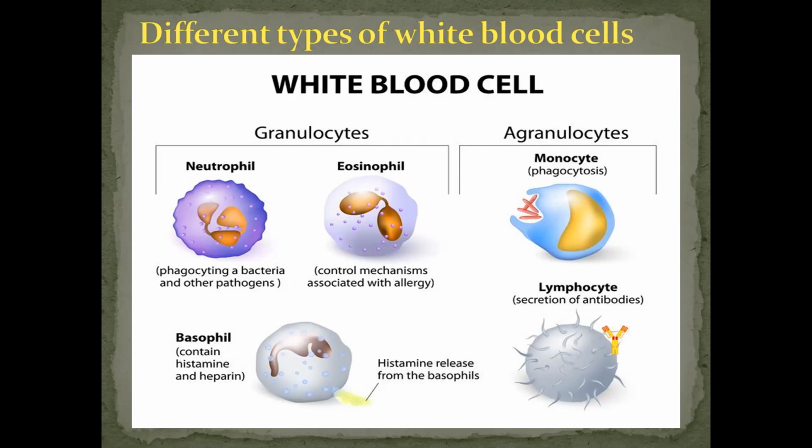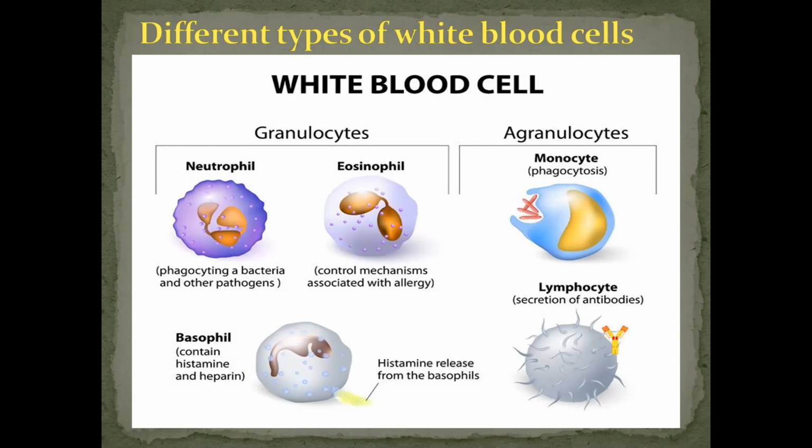Then comes basophil. It also has a large, distinctly lobed nucleus. The granules stain with basic dyes; we can stain with methylene blue. Now what are the functions? They can release chemicals, that is histamine, which you can see from the picture, for inflammation, to dilate blood vessels. All these three, neutrophils, eosinophils and basophils, are present in the bone marrow.